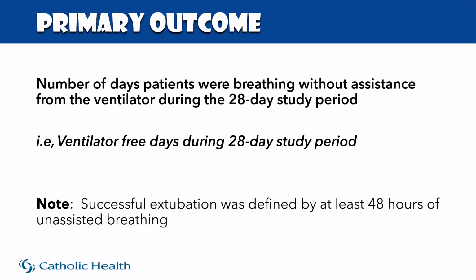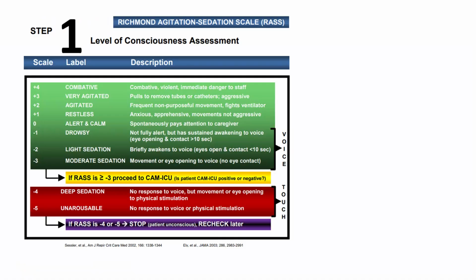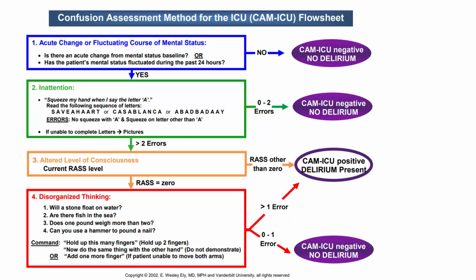I want to point out that the definition of a successful extubation in this trial was defined by at least 48 hours off the ventilator of unassisted breathing. If a patient died during the study period, they were assigned 0 ventilator-free days. Looking at secondary outcomes, they included time to discharge from the ICU, time to discharge from the hospital, all-cause 28-day mortality, 1-year survival, and duration of coma and delirium. Important to take a look at how they define coma and delirium. They defined coma by a RASS of -4 or -5, and they diagnosed delirium by using the CAM-ICU method. This is confusion assessment method for the ICU.